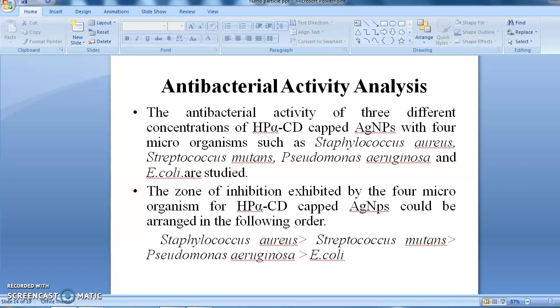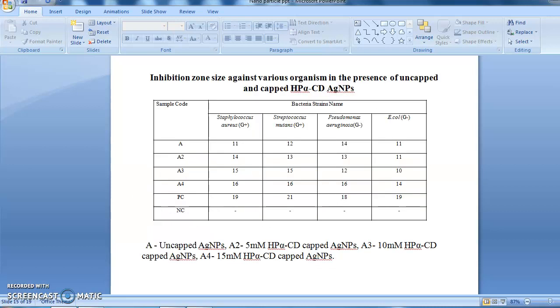The antibacterial activity of 3 different concentrations of hydroxypropyl alpha-CD capped silver nanoparticles was studied with 4 microorganisms: Staphylococcus aureus, Staphylococcus mutans, Pseudomonas aeruginosa, and E. coli. The zone of inhibition exhibited by the 4 microorganisms for hydroxypropyl alpha-CD capped silver nanoparticles could be arranged in the following order: Staphylococcus aureus greater than Staphylococcus mutans greater than Pseudomonas aeruginosa greater than E. coli.